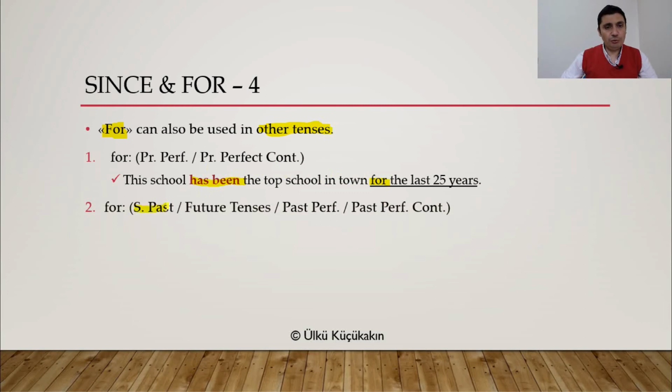For can also be used in simple past, future tenses, all of them, all future tenses, past perfect tense, past perfect continuous tense. In all these tenses, you can use for without any problems. Now, look at this one. I investigated the reasons for inequality in England for 2 years. This happened in the past.